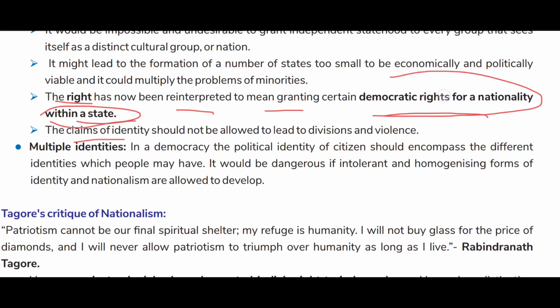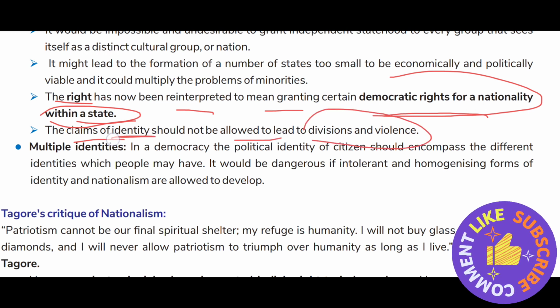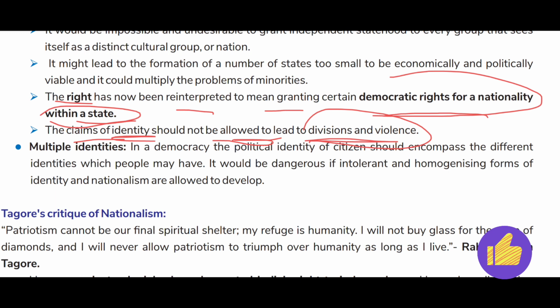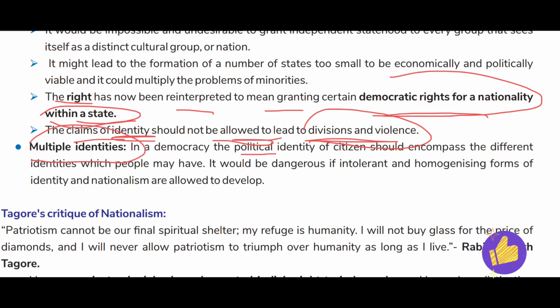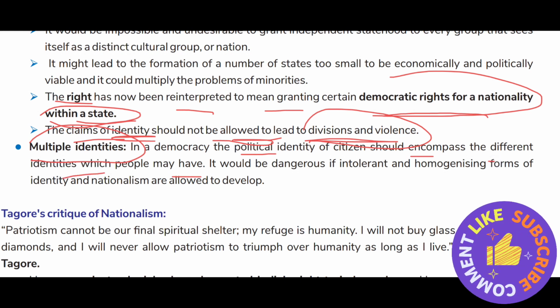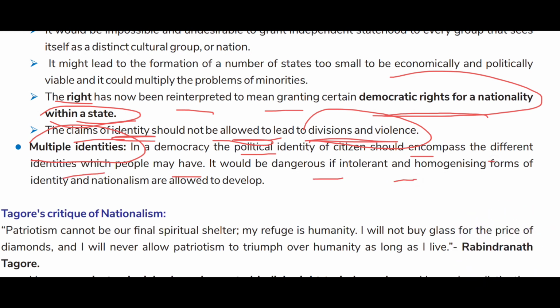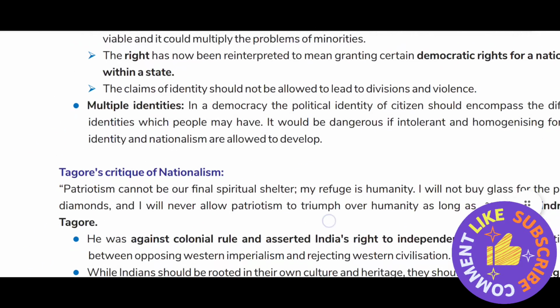The claims of identity should not be allowed to lead to divisions and violence. Multiple identities. In a democracy, the political identity of citizens should encompass the different identities which people may have. It would be dangerous if intolerant and homogenizing forms of identity and nationalism are allowed to develop.